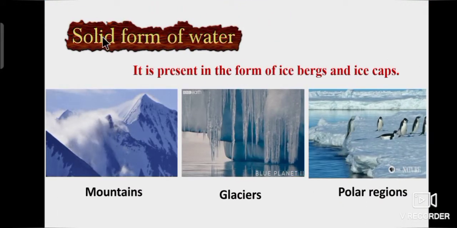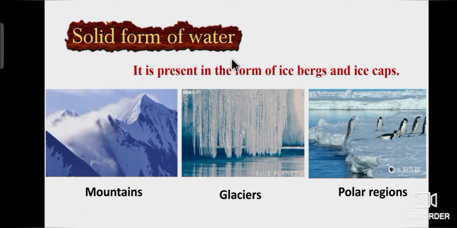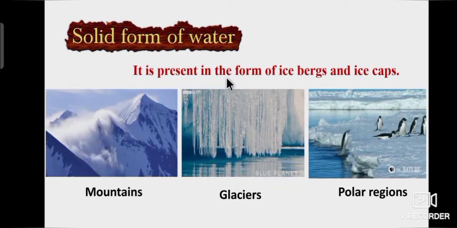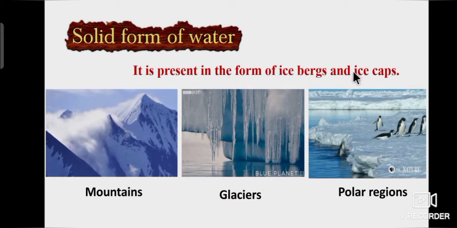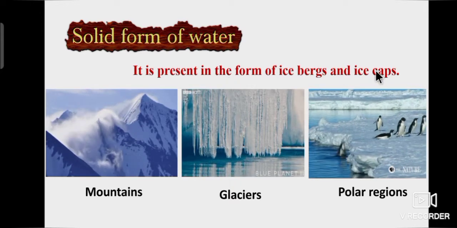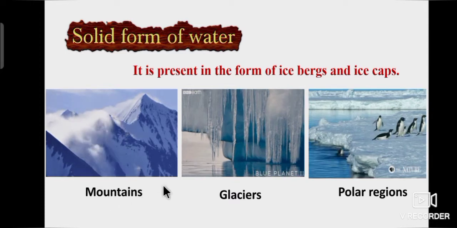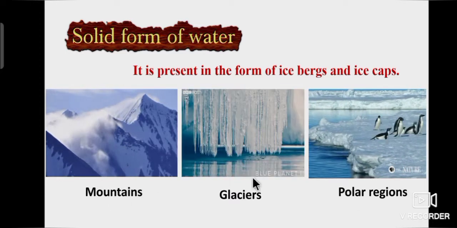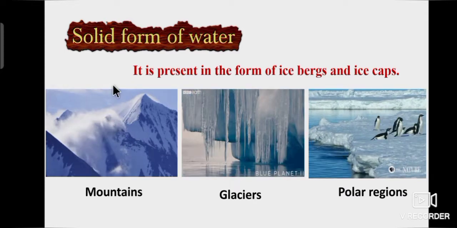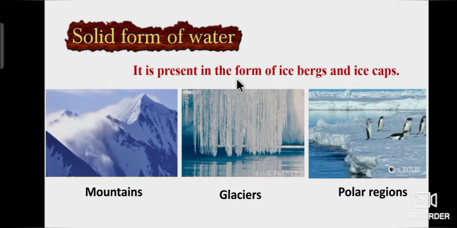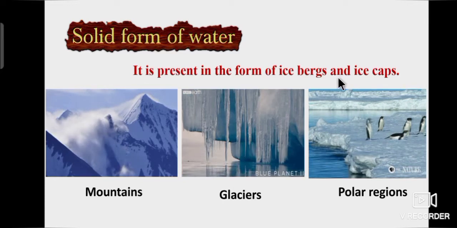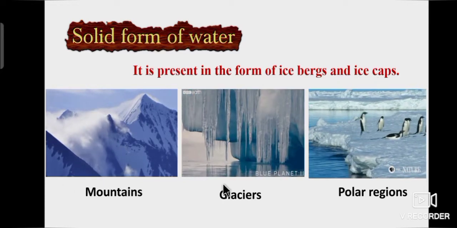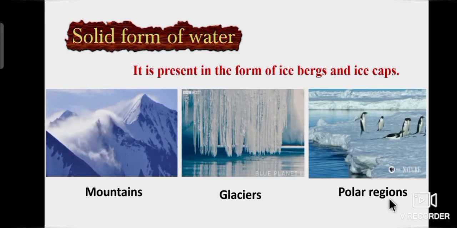Students, let's see the solid form of water. In some places, water is present in the form of icebergs and ice caps. For example, mountains, glaciers and polar regions. Once again I repeat, in some places water is present in the form of icebergs and ice caps, for example mountains, glaciers and polar regions.